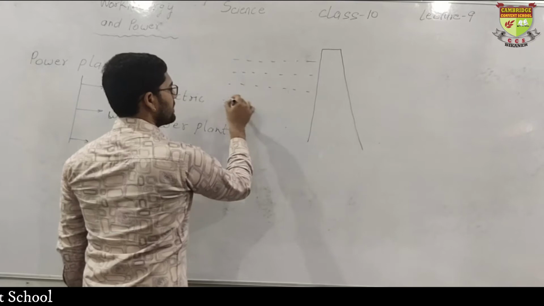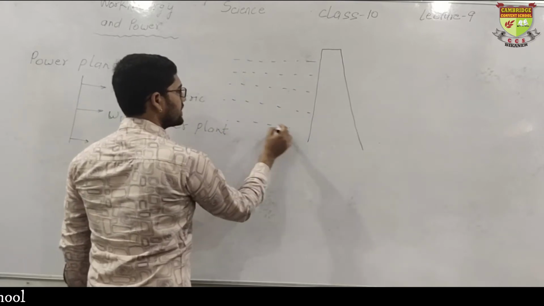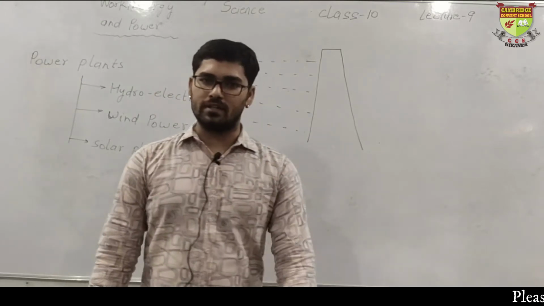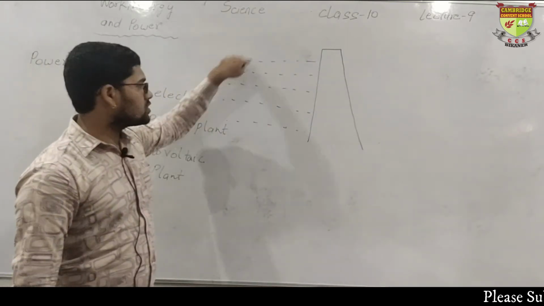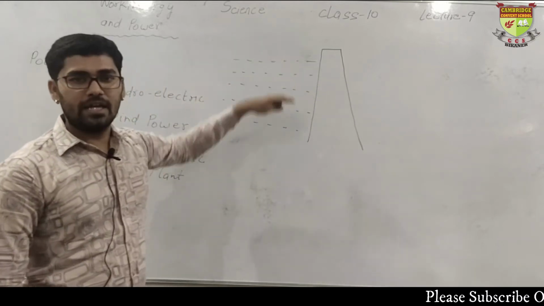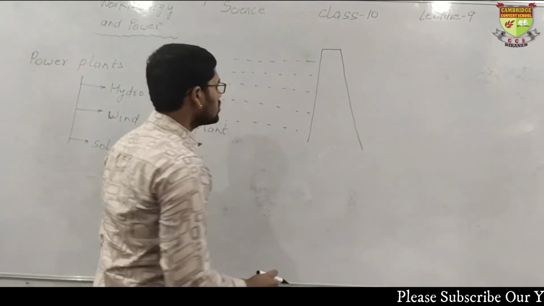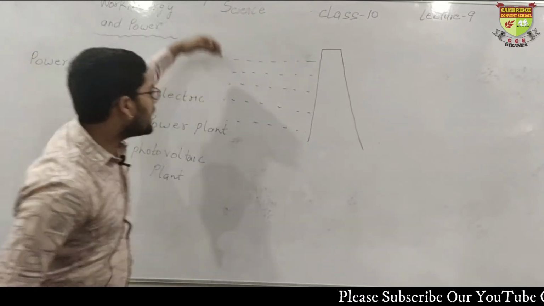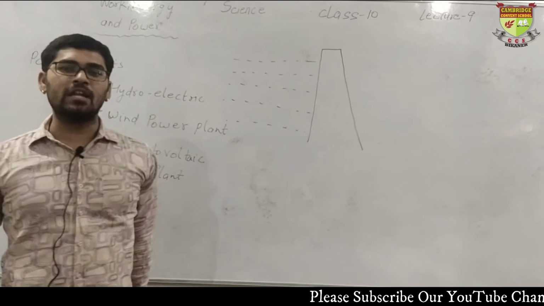A huge amount of water is stopped by this dam. Dams are basically constructed in the midway of flowing water. Lots of water is stopped at some height. This dam is always situated at some height. Remember this. Okay. So, a large amount of water was flowing and suddenly a dam was constructed in between.